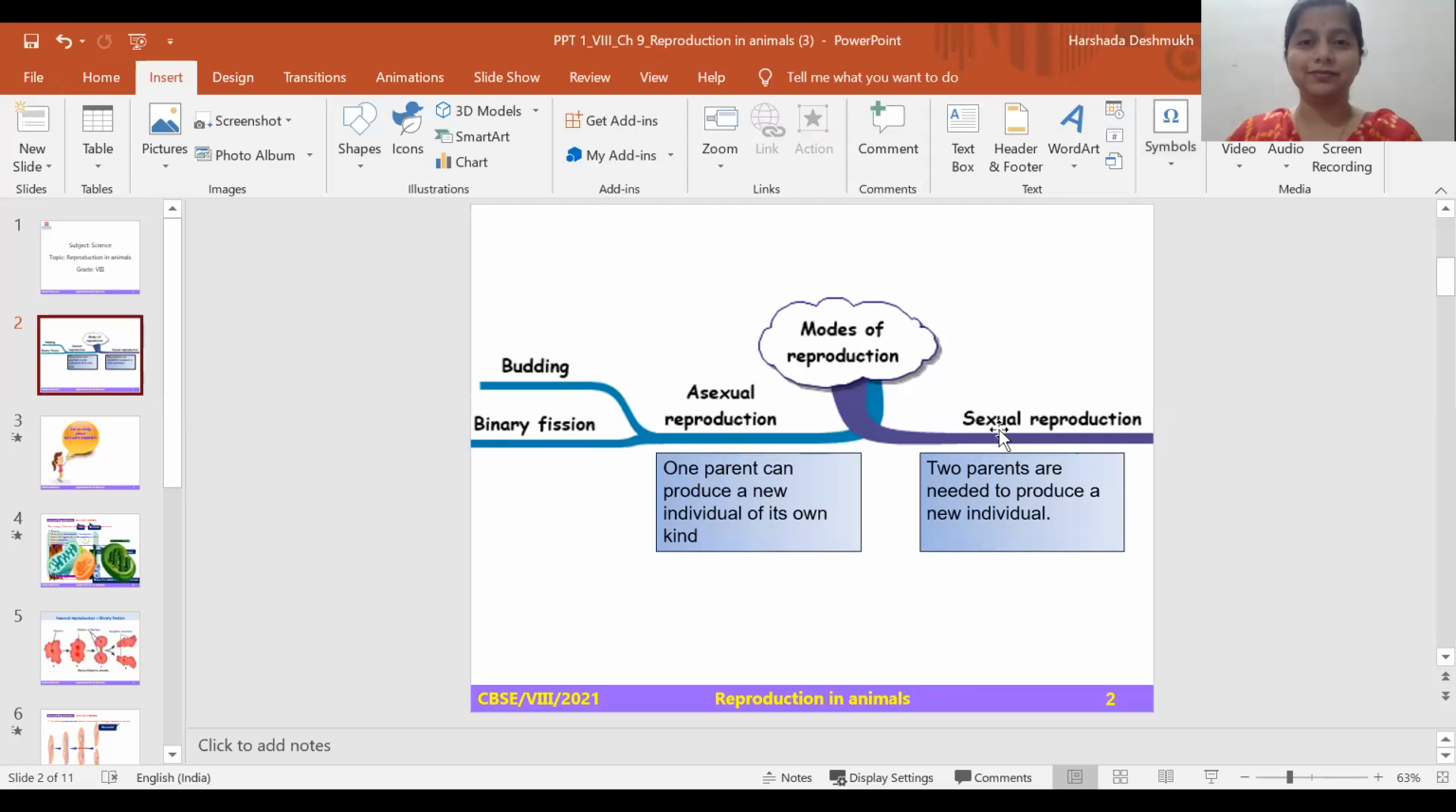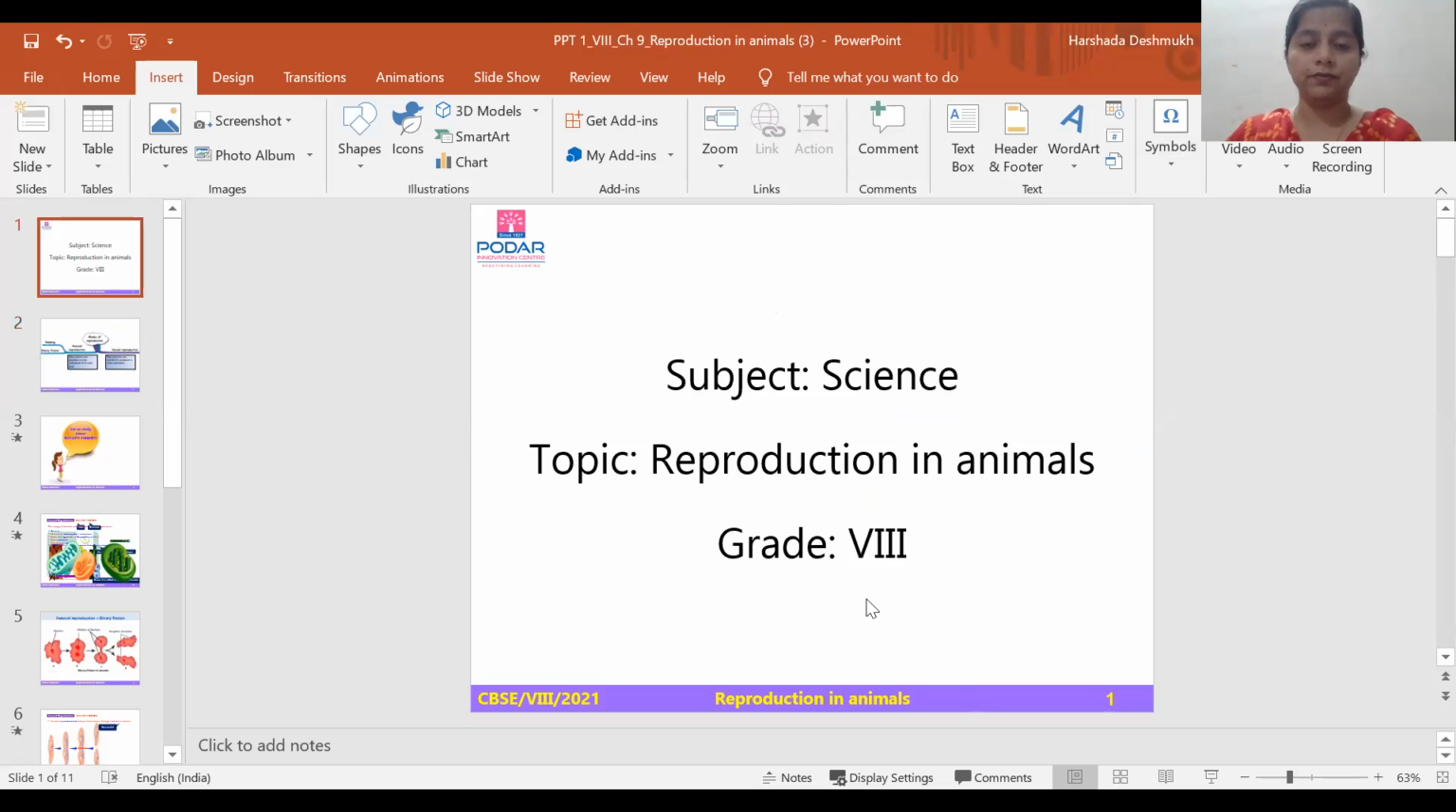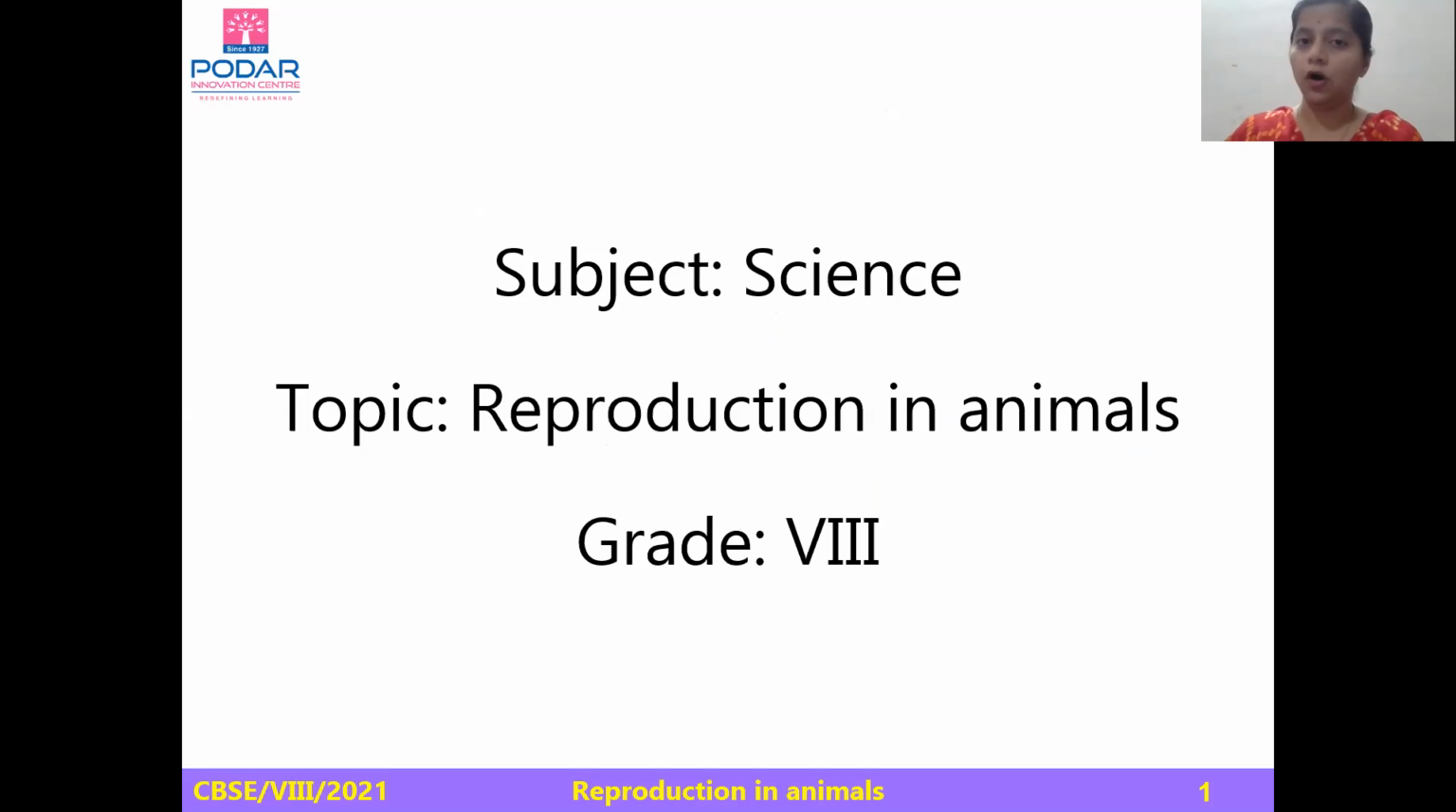Hello everyone. There are several processes such as circulation, digestion, excretion which take place in the body of an organism. All these processes are essential. Reproduction is also one of the processes which is essential for all living organisms. What is reproduction? Reproduction is a process of producing offsprings.